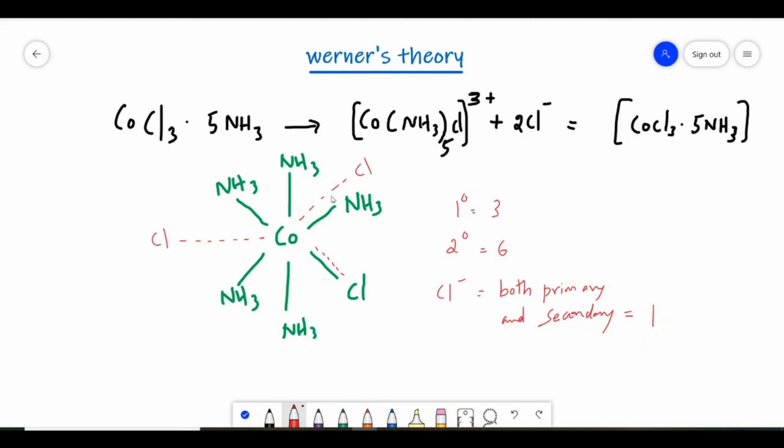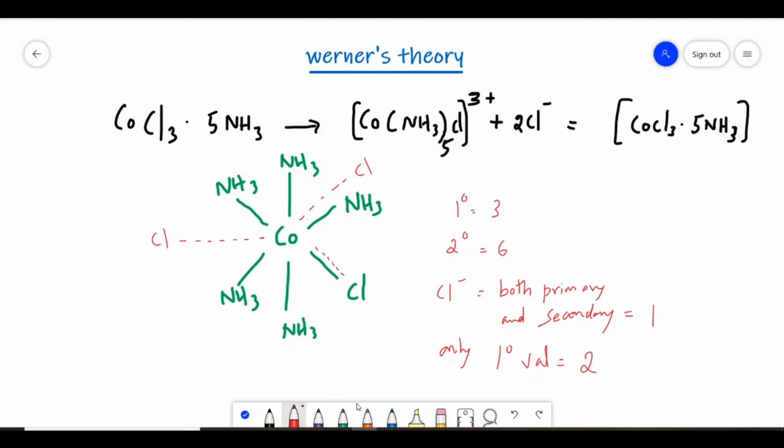And if the question asks for only primary valency, then the answer is equal to 2.